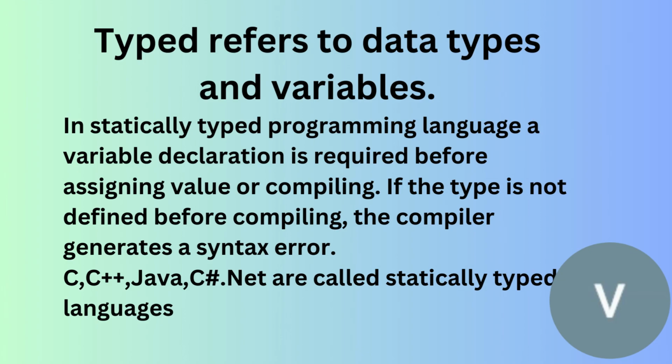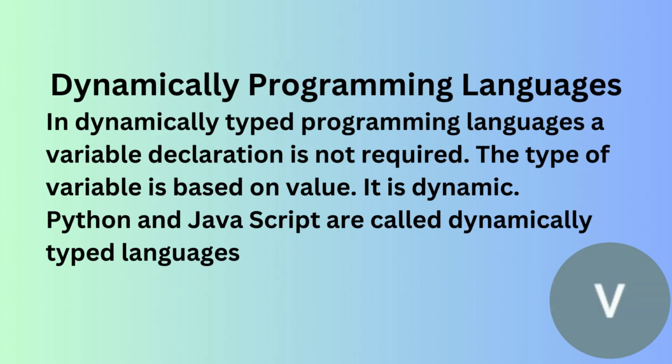Let me tell you one example related to statically typed languages. For example, if I have source code, the extension is .c. If it is Java, the extension is .java. Like that, we have others also. And the next slide is dynamically typed programming languages. In dynamically typed programming languages, a variable declaration is not required. The type of variable is based on value. It is dynamic. Python and JavaScript are called dynamically typed languages.